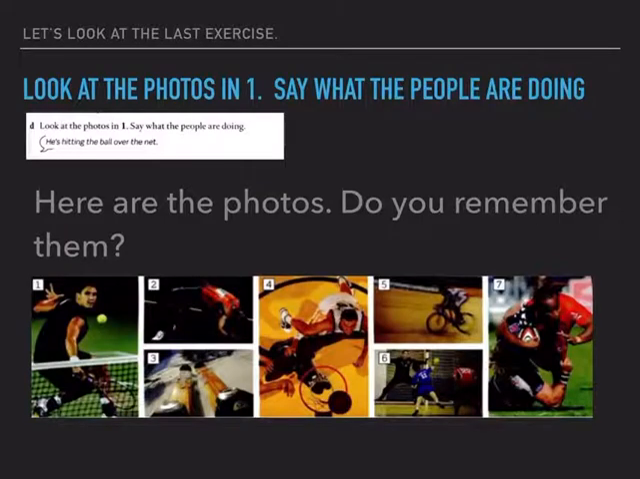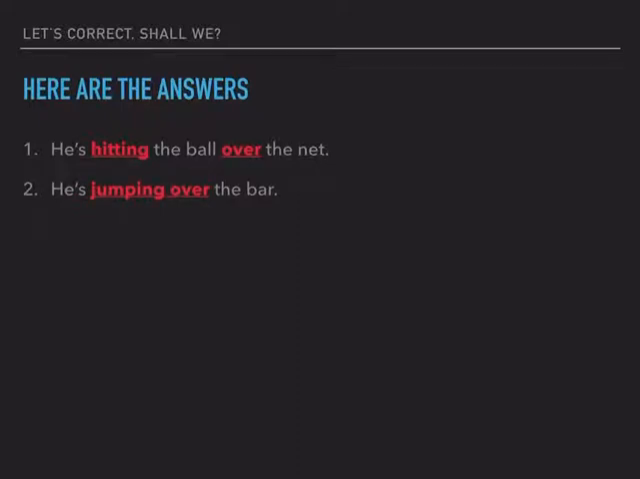Now, the final exercise, it says look at the photos, letter D, in exercise 1. Say what the people are doing. So here are the photos. Do you remember them? Well, let's see what these people are doing. Here are the answers. So in number 1, he's hitting the ball over the net. In number 2, he's jumping over the bar.